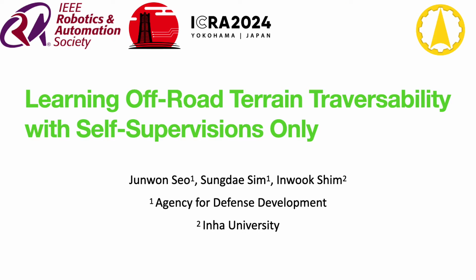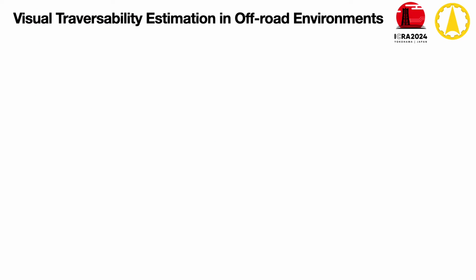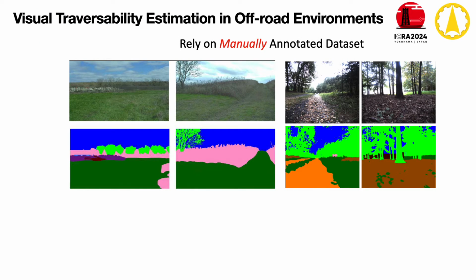In this presentation, we introduce a method for learning off-road terrain traversability that utilizes only self-supervision, enabling it to learn traversability in various unstructured outdoor environments easily. Estimating the traversability from visual images is essential for autonomous navigation systems operating in outdoor unstructured environments, as RGB images can provide semantically rich information about complex environments.